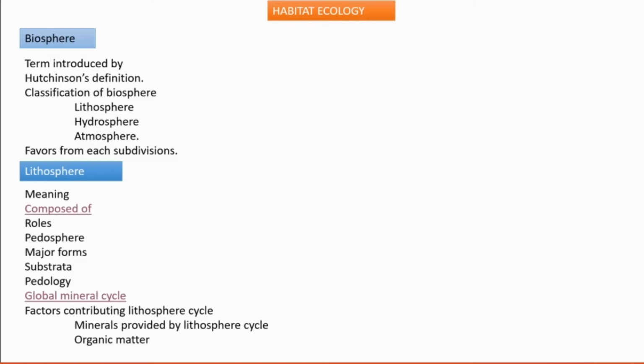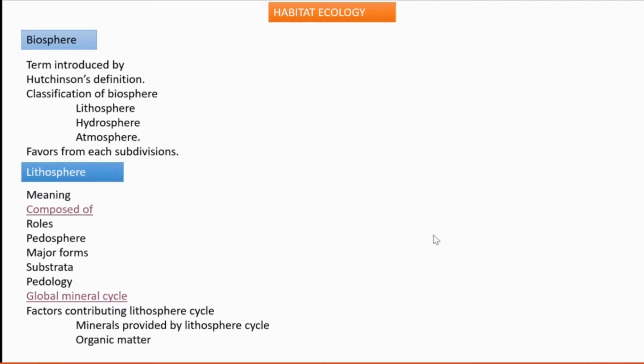So the global mineral cycle consists of two types of changes, two types of movement. They are called diastrophism and gradation. The global mineral cycle is very slow. It's a very slow movement of the surface. Say gigantic cycle.